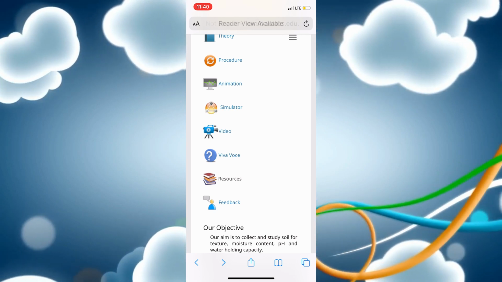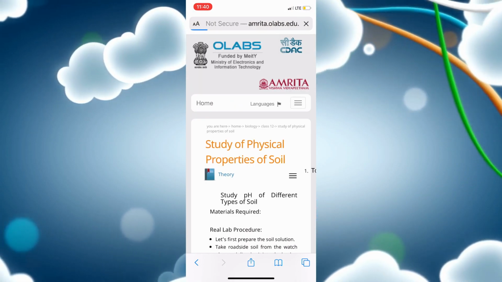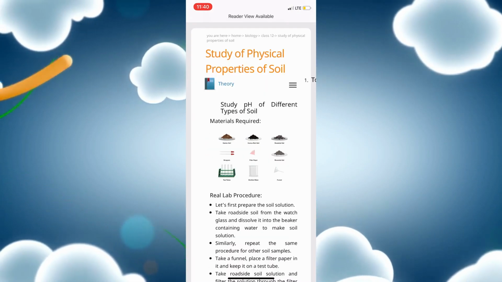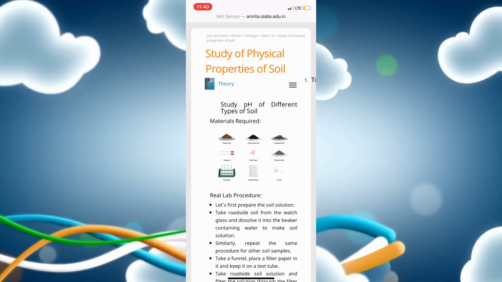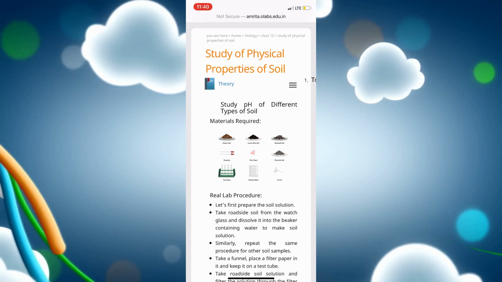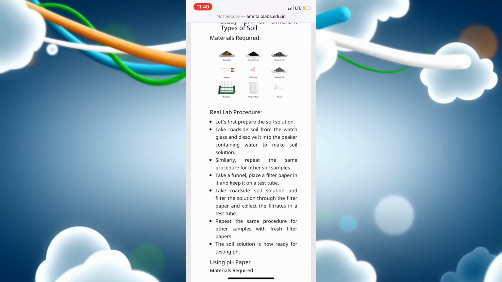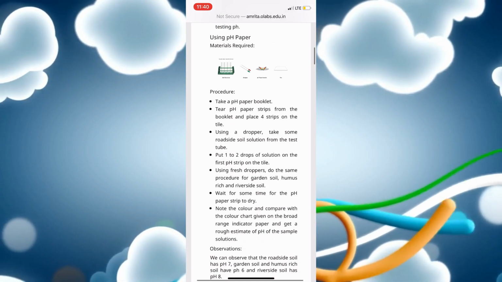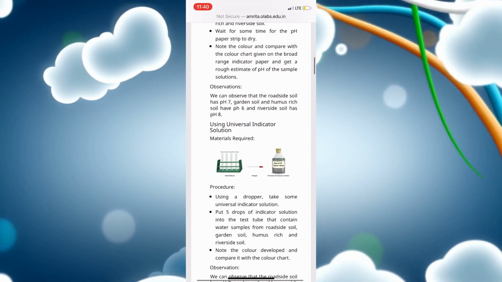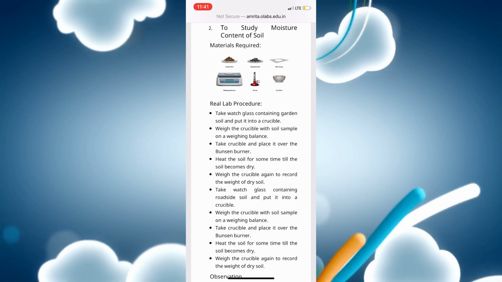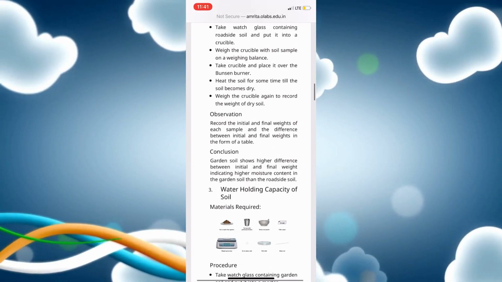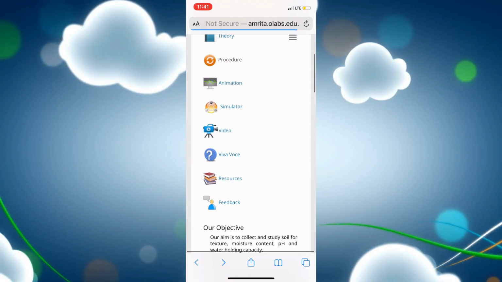And if we click on procedure, we can see the steps. First and foremost, as we write in our practical files, first we write the material required, next is the procedure, and this is the observation. You can see this is the way we write in our practical files. That same thing is being shown over here. I hope this is clear to you all.